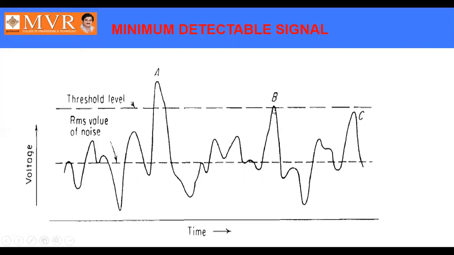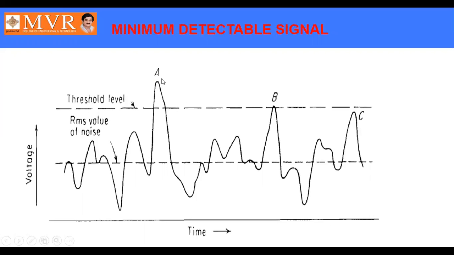While considering B, it is almost equal to the threshold level. That is, we can consider that there may be a target or may not be a target, but there is a possibility of a target. But C is well below the threshold level, so we can say that there will be no target. So we have only the possibilities of getting a target at either A or B. Most probably we will confirm that there is a target at A, and we need to confirm whether there is a target at B or not. There we need to do some analysis, with further operations performed, but we can confirm that there is a target at A.